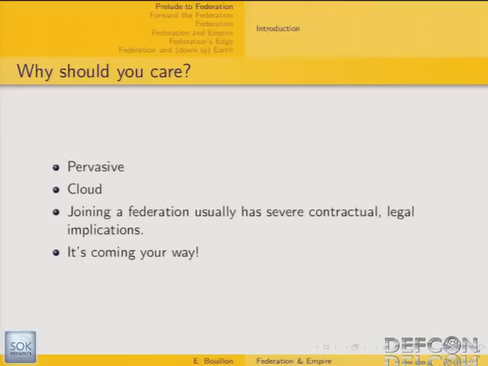So why should you care? The thing is that the protocols and specifications I'm going to discuss in this presentation are getting more and more prevalent. Actually, many influential major industrial players are currently pursuing the development of SAML-based protocols to achieve federated identity management. And also, it's its support of federation that makes SAML particularly suitable for cloud deployment. That's why it's getting ubiquitous. So whether you like it or not, it's coming your way.